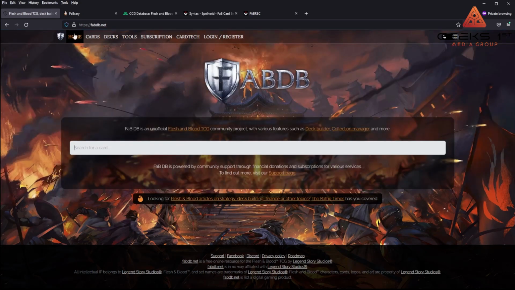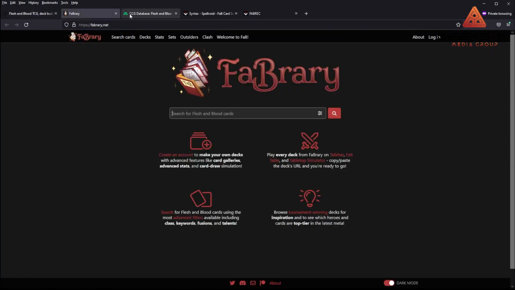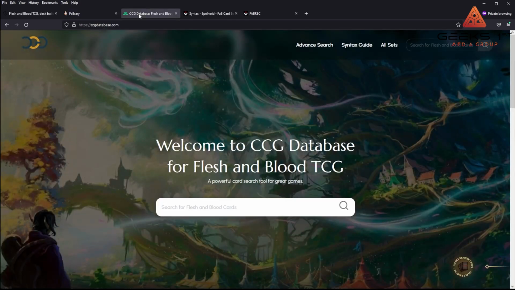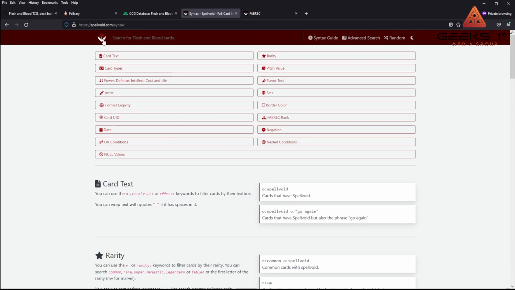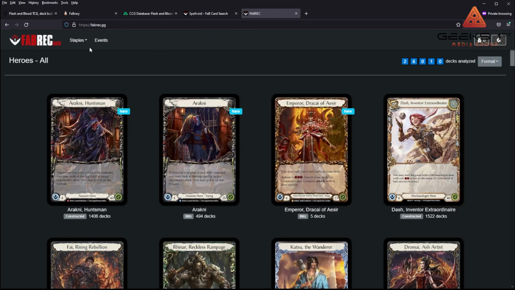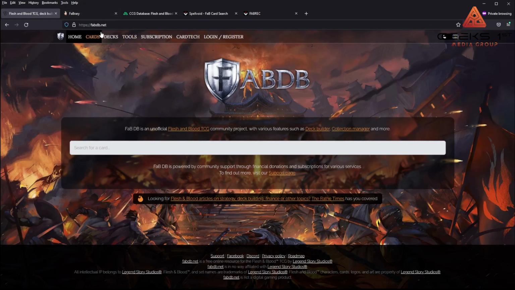These sites, such as FabDB, Fabrary, this is called CCG Database, and Spellvoid, as well as Fabrec, which they say beta, but Fabrec. All 5 of these sites, in my opinion, are basically super useful.